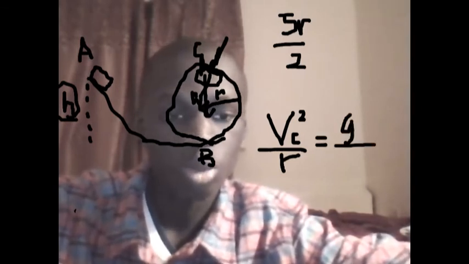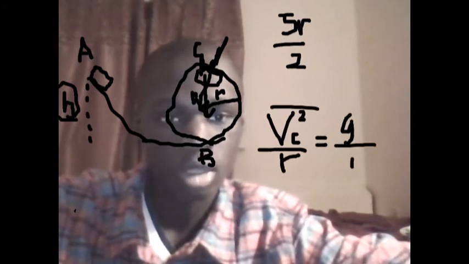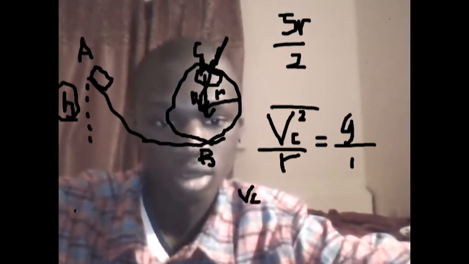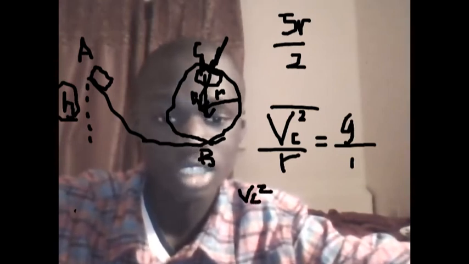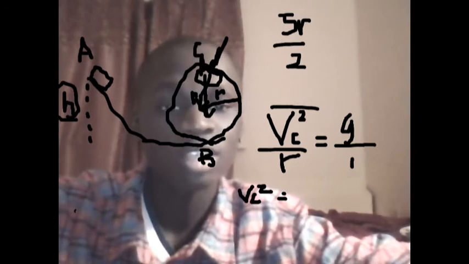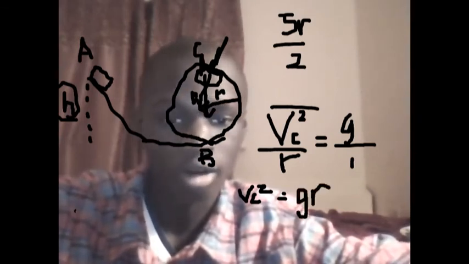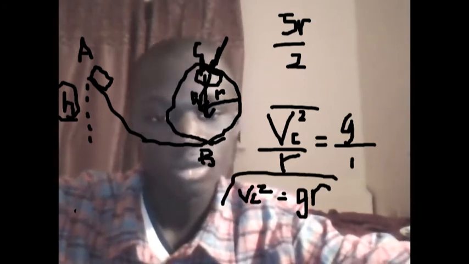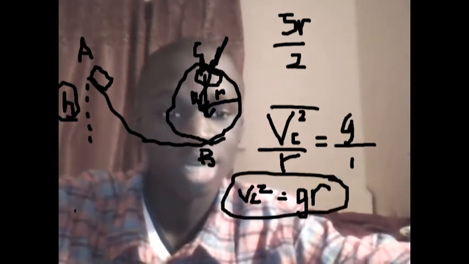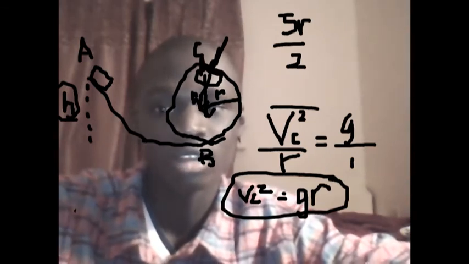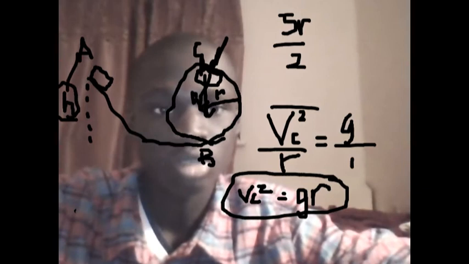So you just do proportions, and you figure that VC squared must equal G times R. Let's leave it in terms of VC squared. Let's put that here, and we're trying to prove that this height must equal this.